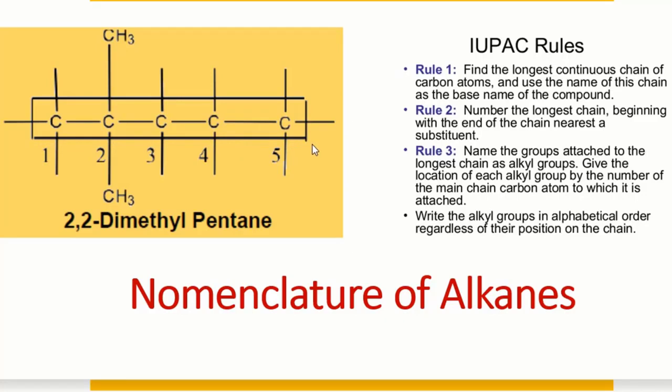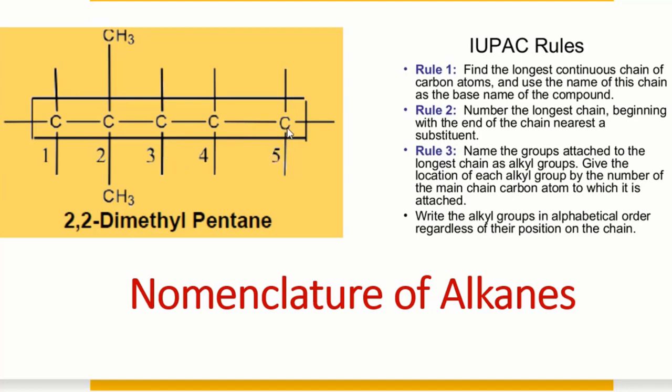In the second rule, after selecting the longest chain, we have to number. So the second rule says number the molecule. The numbering will start from that side where the branch is nearest. You know these are the branches, CH3, CH3, these are two branches. So we will number from that side where the substituent, means branch, is the nearest.